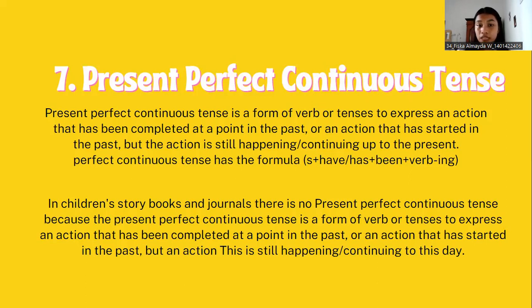Present perfect continuous tense has the formula: subject plus have or has plus been plus verb-ing. In the children's storybooks and journal, there is no present perfect continuous tense.